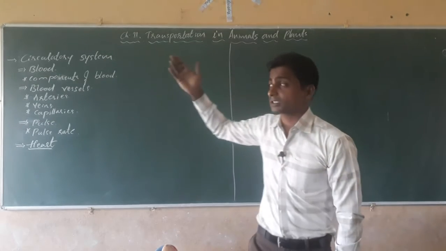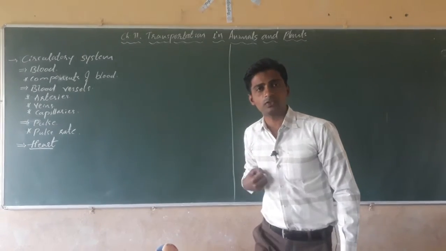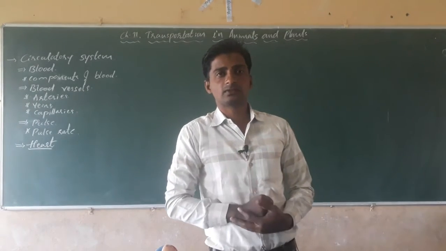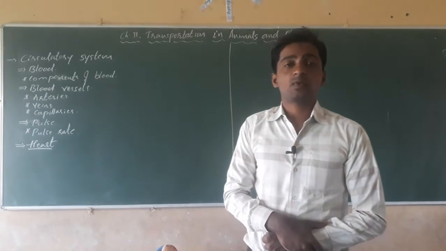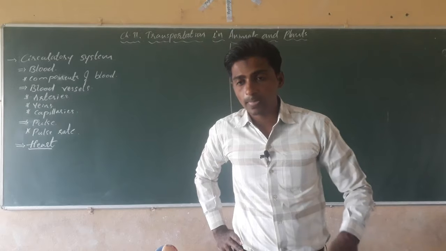Here in this topic, transportation in animals and plants, how is the transportation going on in plants and animals? How is it possible? See, dear students, what happens?